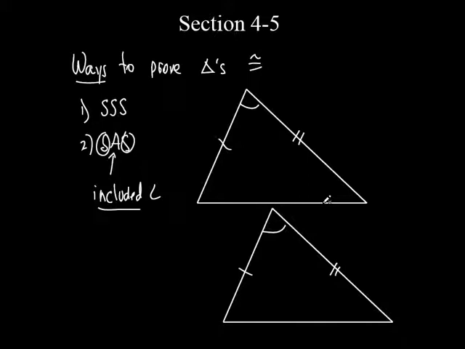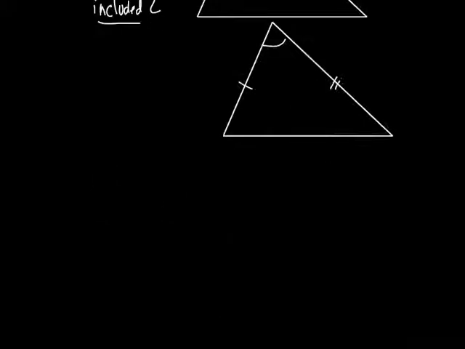All right. And I know you have homework that we need to go over, and we will go over that as soon as I finish this lesson up. So we should have time to finish. We'll do a little bit more with that. Really, this lesson and the lesson before are kind of the same thing, except we're going to learn 2 different ways to prove the triangles are congruent.